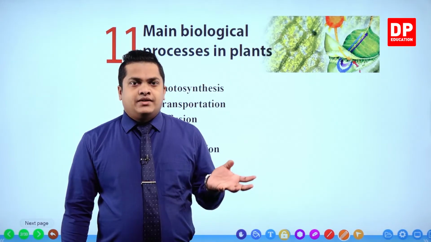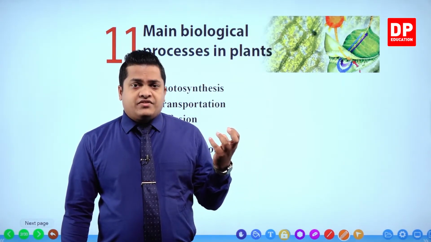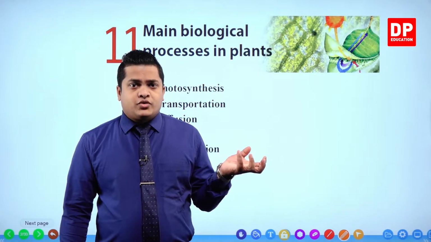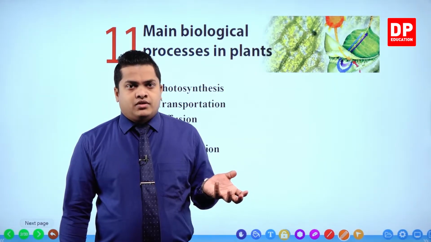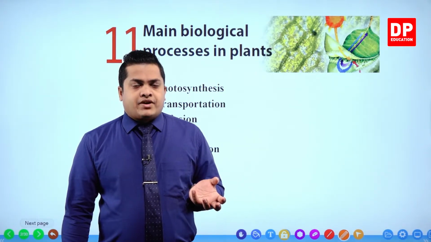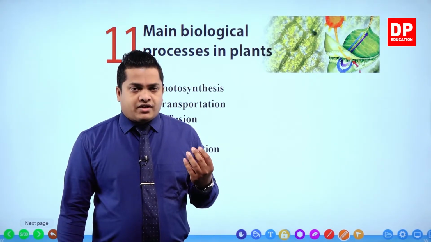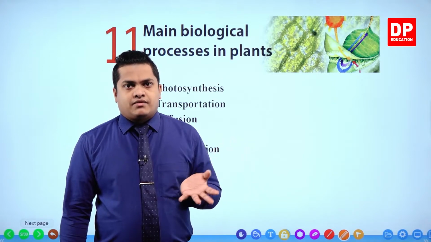We discussed that transpiration is a very useful process that occurs within plants. Transpiration is really important for the survival of the plant. If transpiration does not occur, then there's a possibility that the plant is going to die.